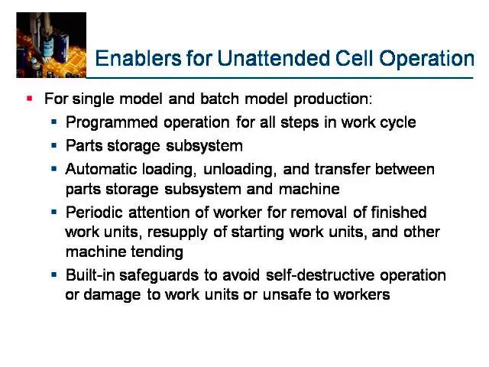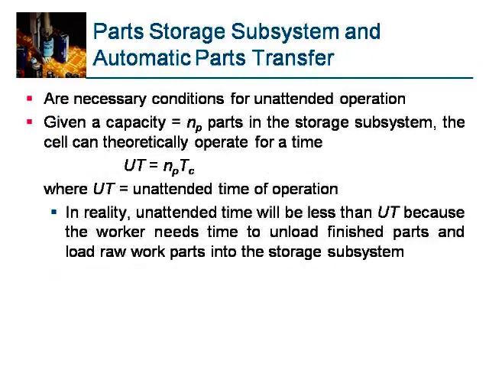Capability for changeover of physical setup. Part storage subsystem and automatic part transfer are necessary conditions for unattended operation. Given a capacity n equal to np parts in the storage subsystem, the cell can theoretically operate for a time ut equal to np times tc, where ut is the unattended time of operation. In reality, unattended time will be less than ut because the worker needs time to unload finished parts and load raw parts into the storage subsystem.